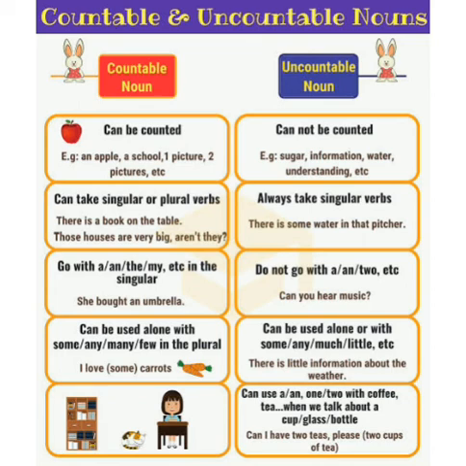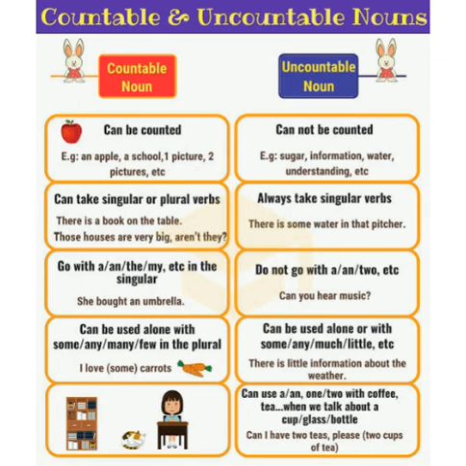On the other hand, uncountable nouns always take singular verbs, like there is some water in that pitcher. Pitcher means pot. Understood?